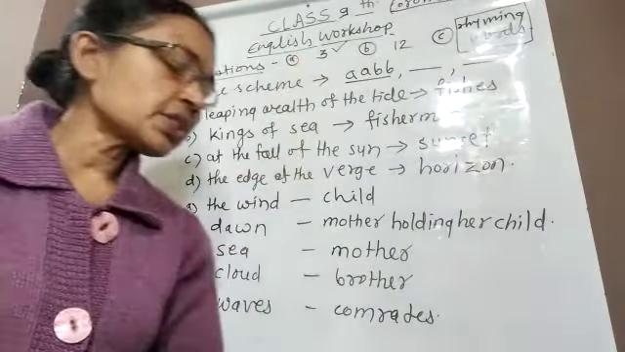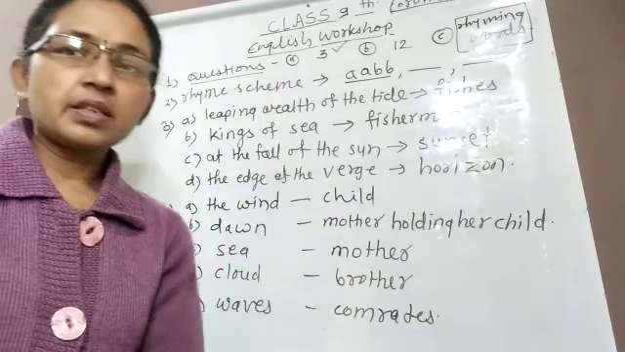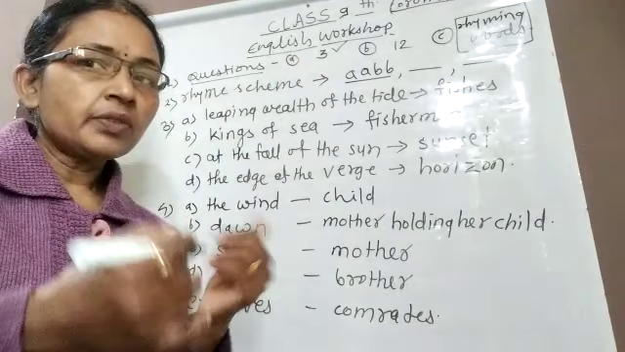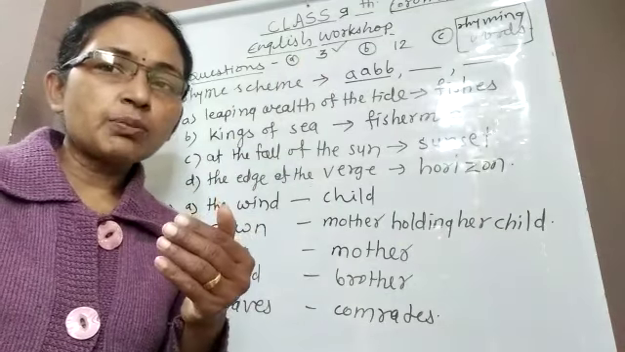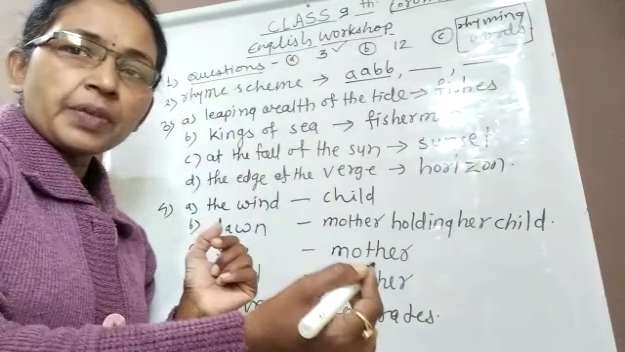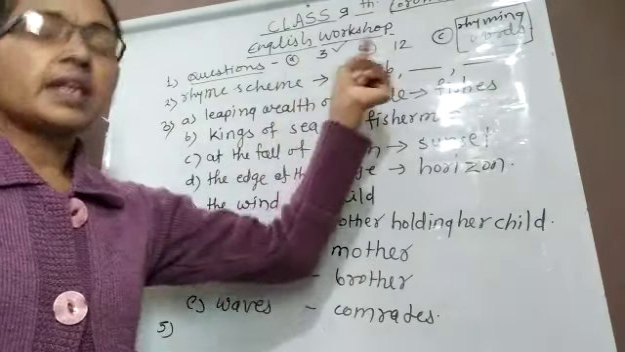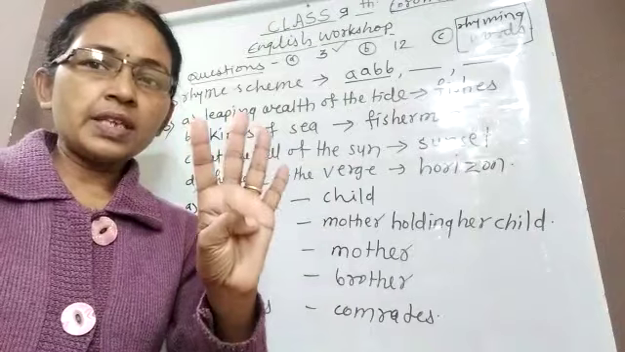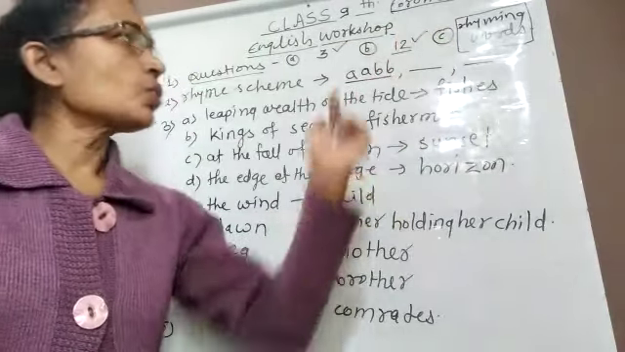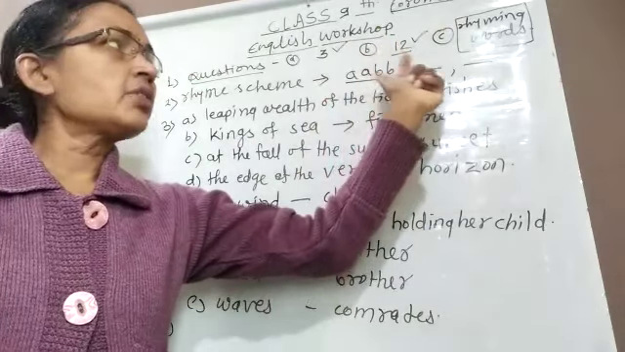Then the second question is how many lines are there in the whole poem? When we start counting the lines, we can find more lines. But just count the lines at the end of every stanza. Every stanza has 4 lines. So altogether there are 12 lines in this poem. So the answer to the second question is 12.